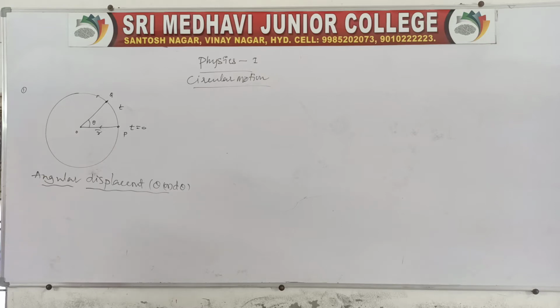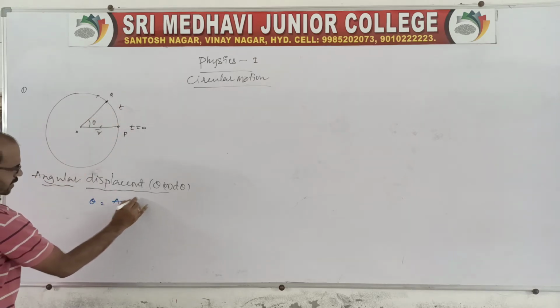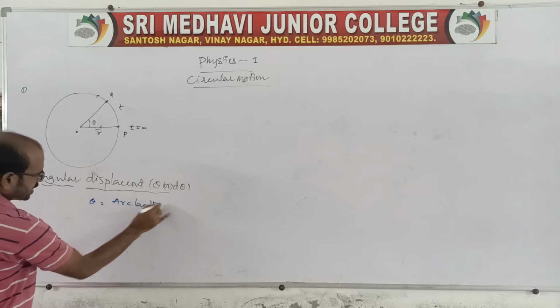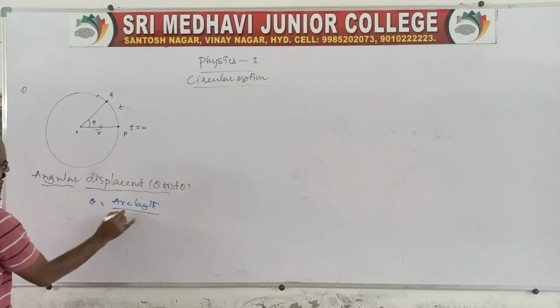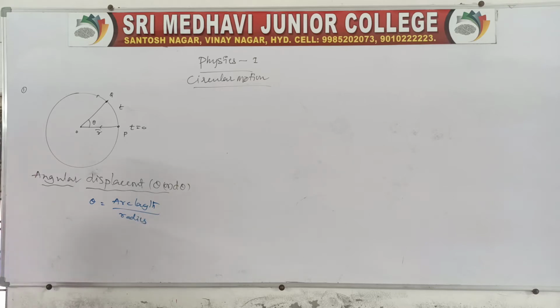The angle made by the particle at the center of the circle with the radius vector, which we can call the angular displacement. So we know that angular displacement theta is equal to the arc length divided by the radius. Already we know this: angle is nothing but arc length by radius.